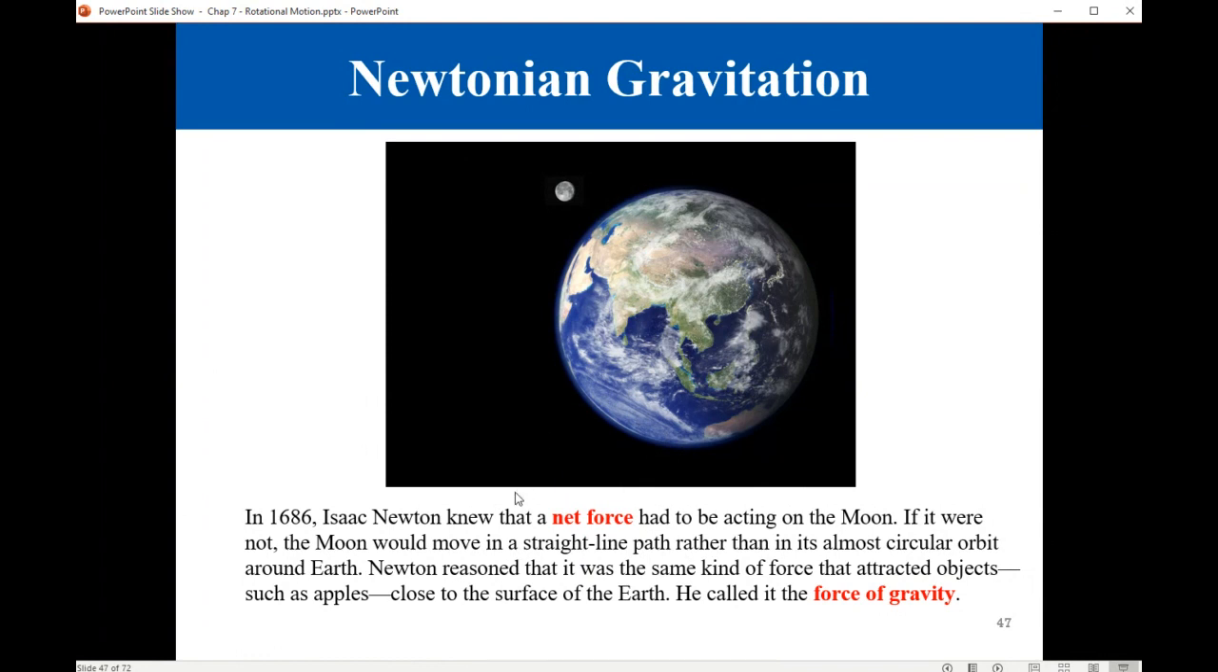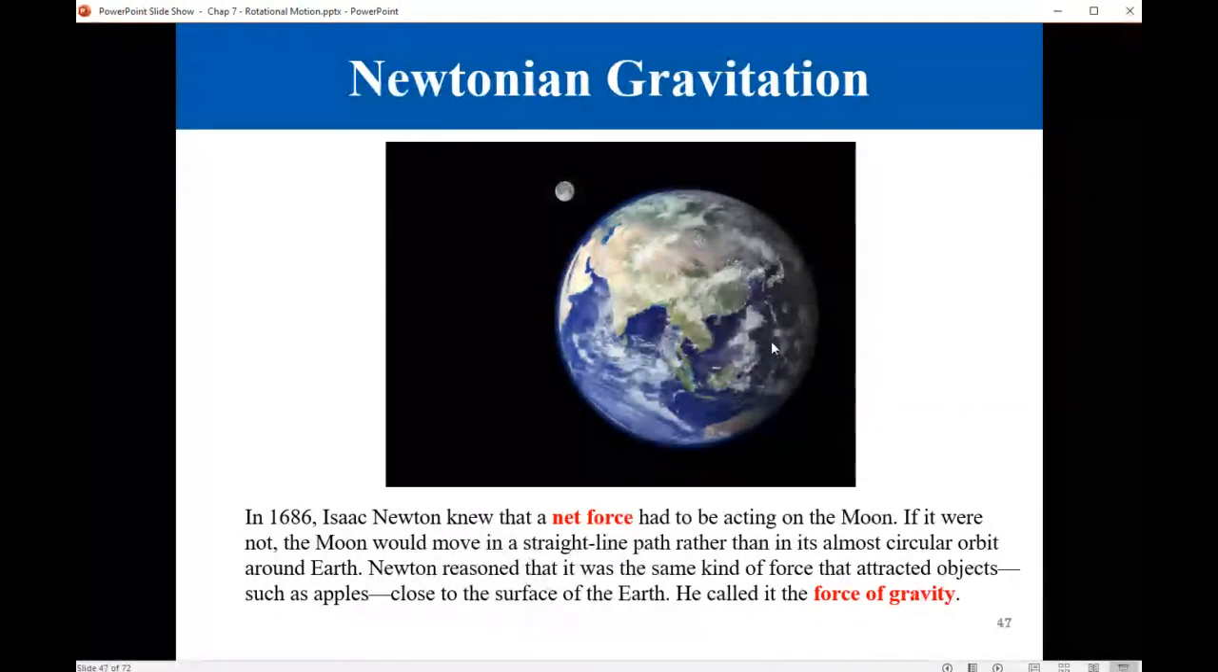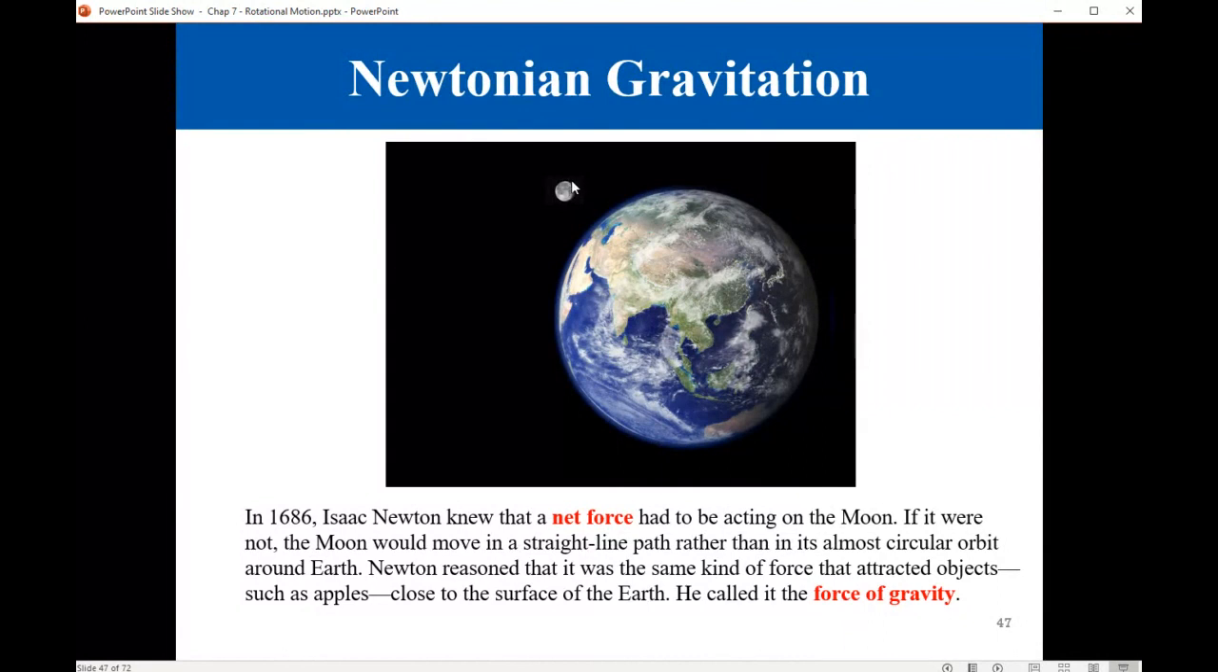The same force that makes an apple fall from the tree downward, not upward, is the force of attraction. It is the same force that keeps the moon falling toward Earth. But because it's in a circular orbit, it will not actually descend. It will just maintain the circular orbit.